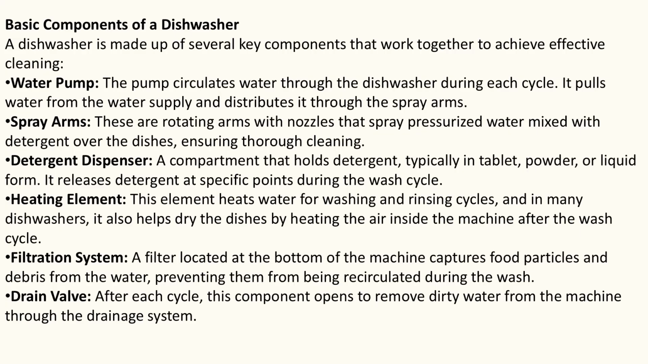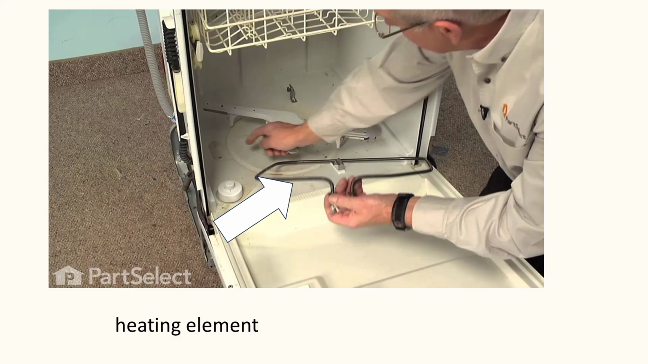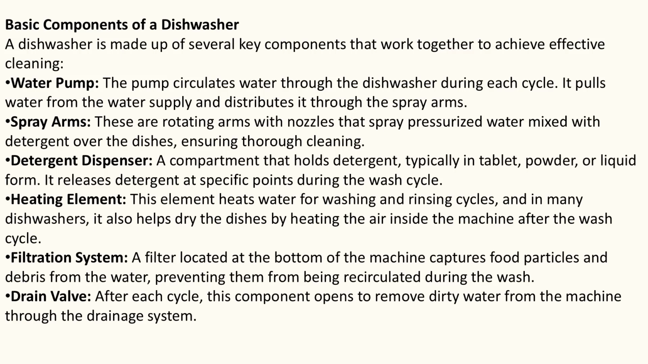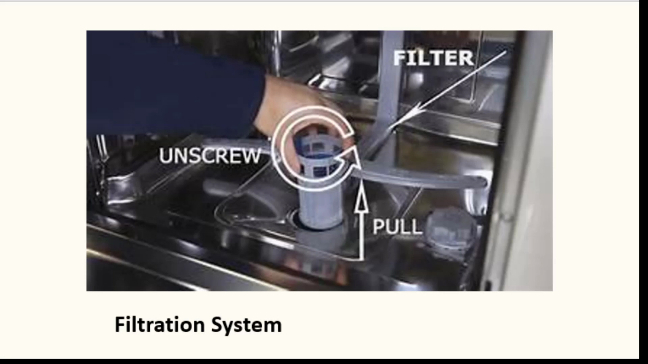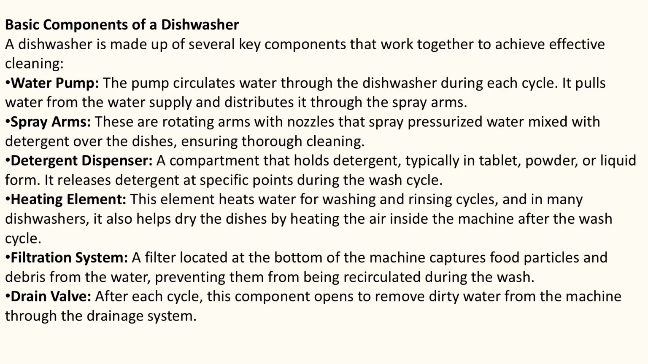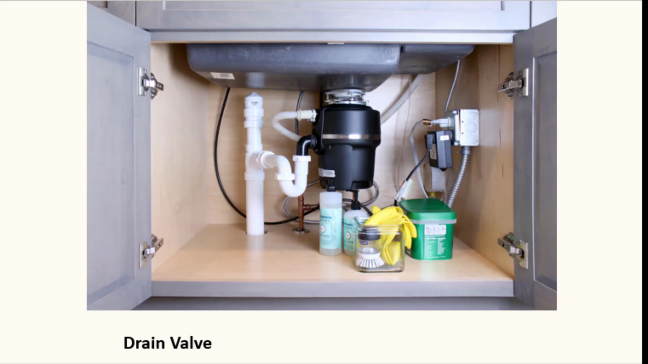Heating element. This element heats water for washing and rinsing cycles, and in many dishwashers, it also helps dry the dishes by heating the air inside the machine after the wash cycle. Filtration system. A filter located at the bottom of the machine captures food particles and debris from the water, preventing them from being recirculated during the wash. Drain valve. After each cycle, this component opens to remove dirty water from the machine through the drainage system.